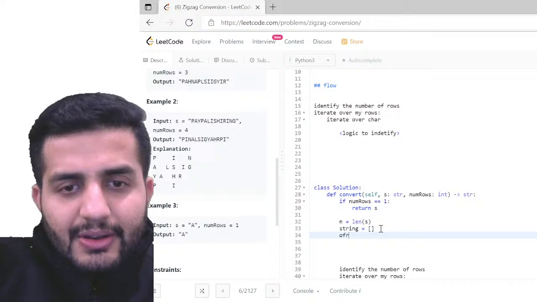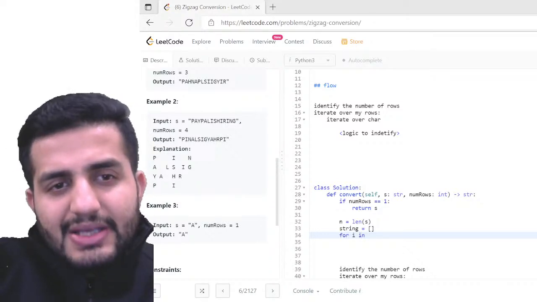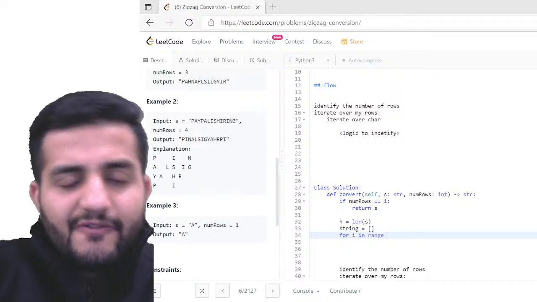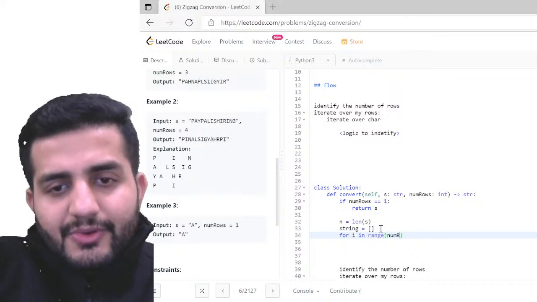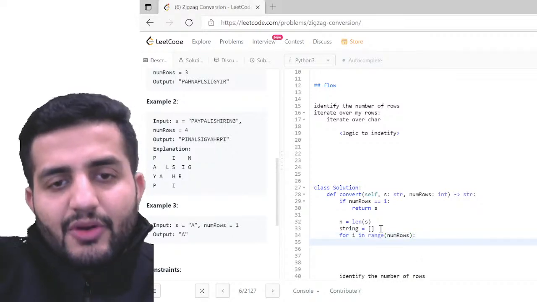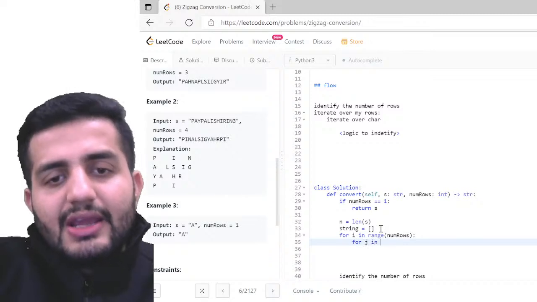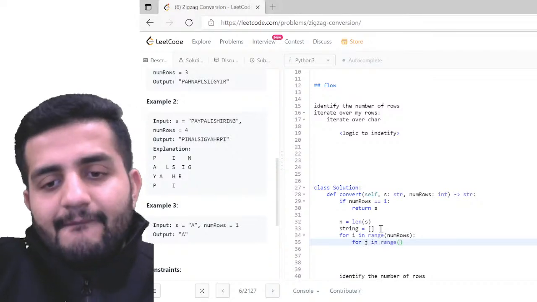So for i in the range of my number of rows. Okay, so for each of my rows, that's going to be my first plan, right? So for each of my rows, I'm going to iterate for j in my values basically. So the range, what should I give?